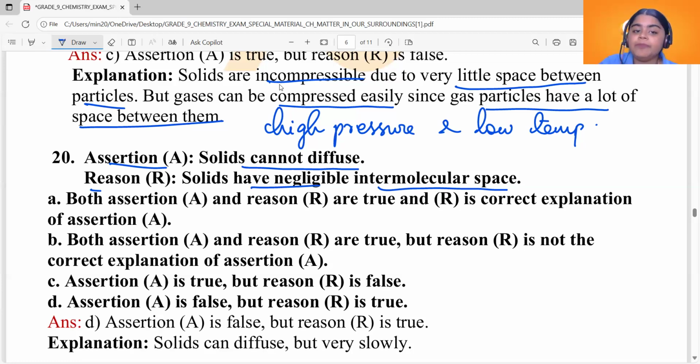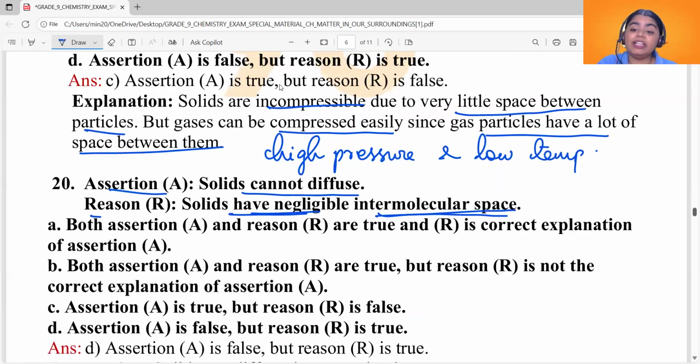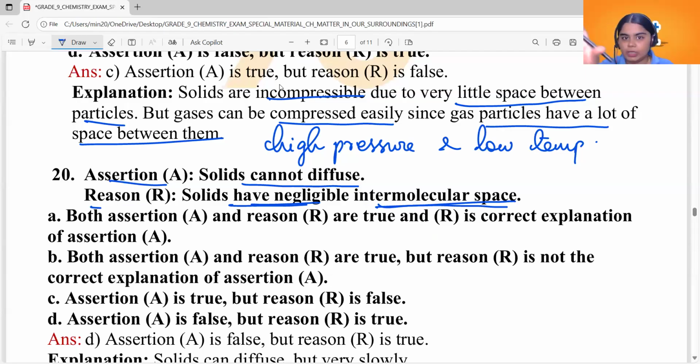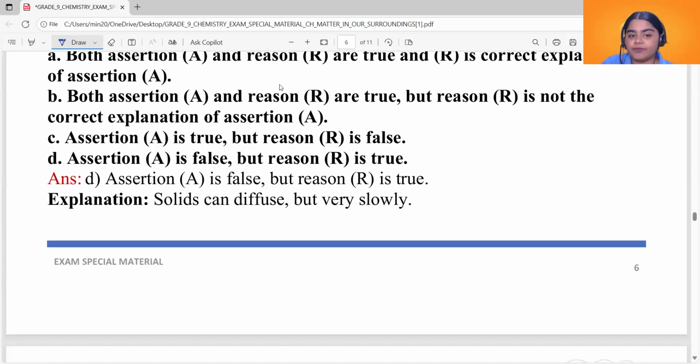Now, what is the reason? Solids have negligible intermolecular space. Now, that's true. The intermolecular space between the solids is negligible. It's very, very low. So we can say assertion A is false and reason is true. So it's option D. Option D: assertion is false, reason is true.